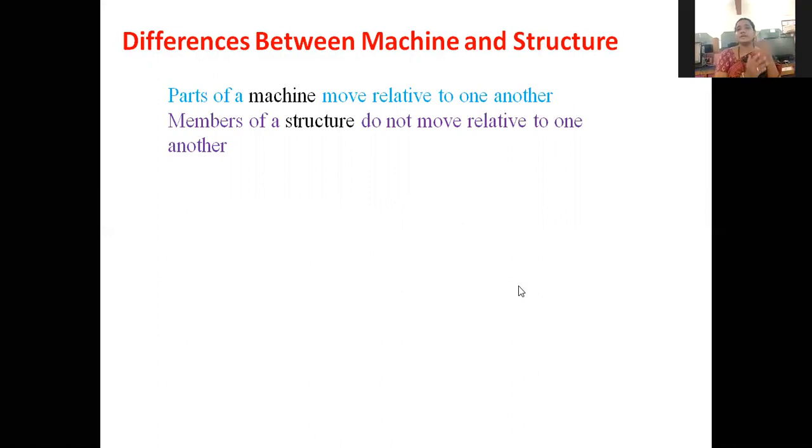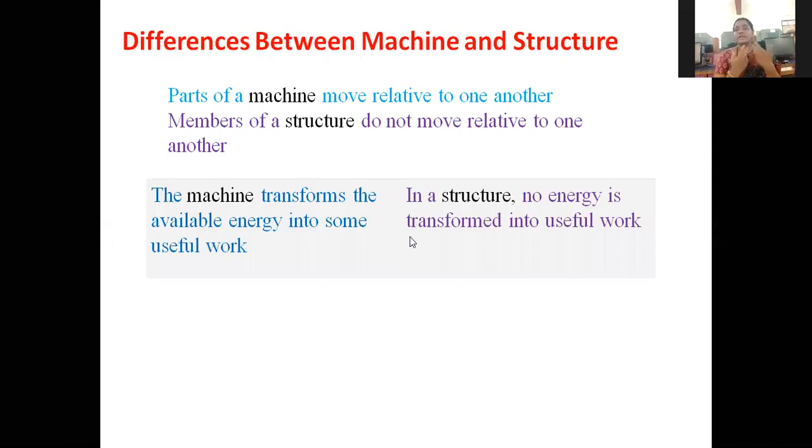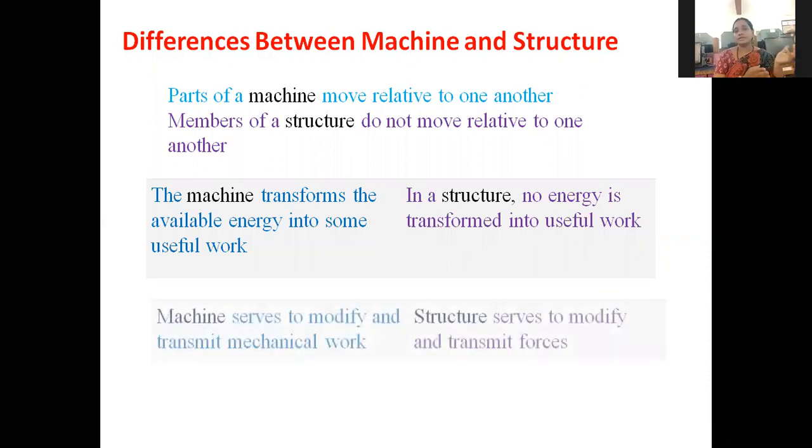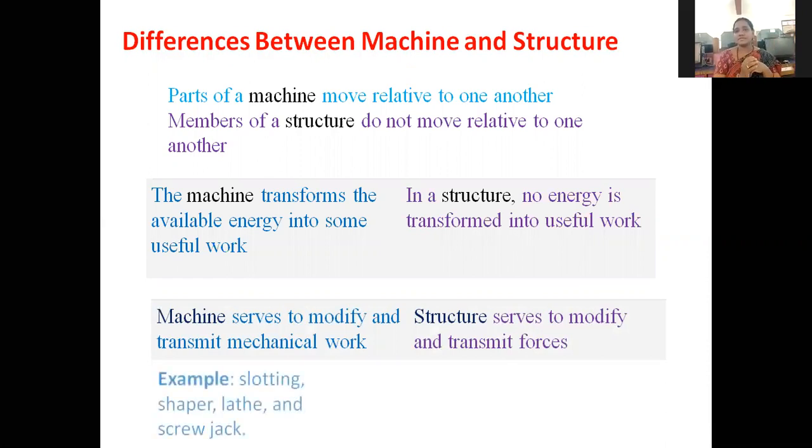Also, there is no deformation between machine parts. Deformation means length changes. In working condition, the length does not change. There is no deformation between two links, between machine parts. There is deformation in structural members.